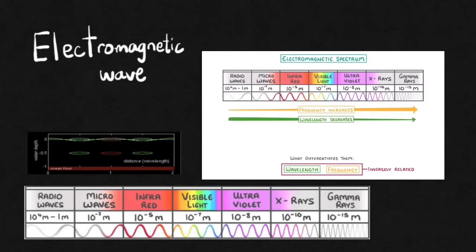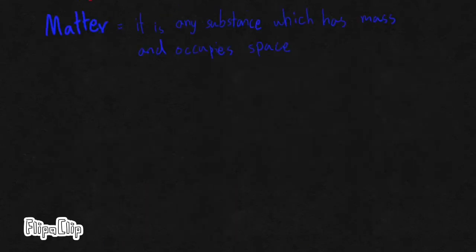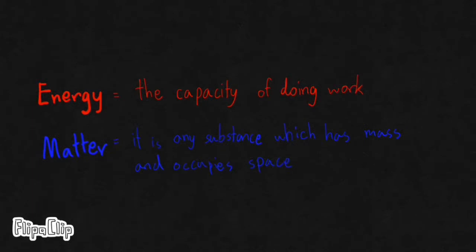So the radio wave has the greatest wavelength but the smallest frequency, and the gamma rays have the biggest frequency and the smallest wavelength. Next, we're going to explain about energy and matter.